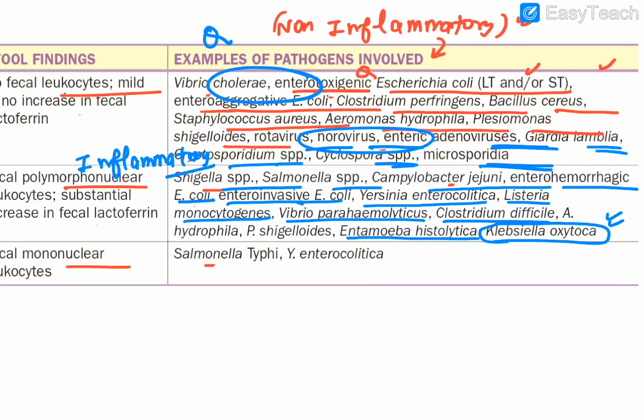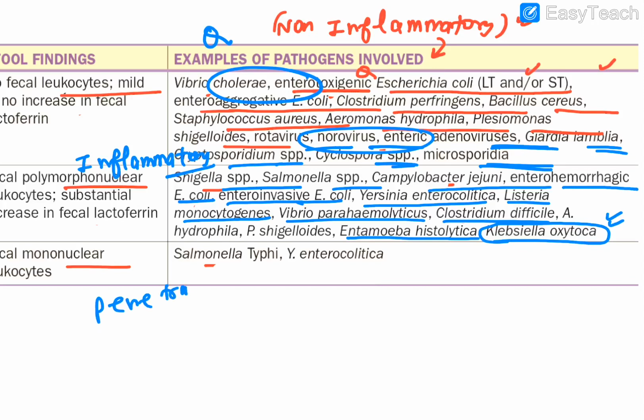The important ones are what? SSC. Okay, and what is SSC? Shigella, Salmonella, Campylobacter jejuni, along with two particular fellows of E. coli, that is enterohemorrhagic and one is enteroinvasive. Got my point? Then the last one, if you remember, was what?